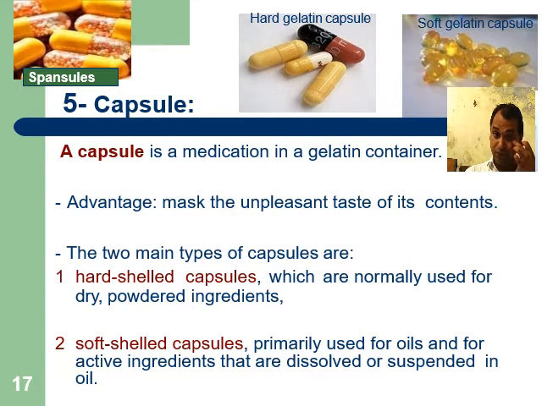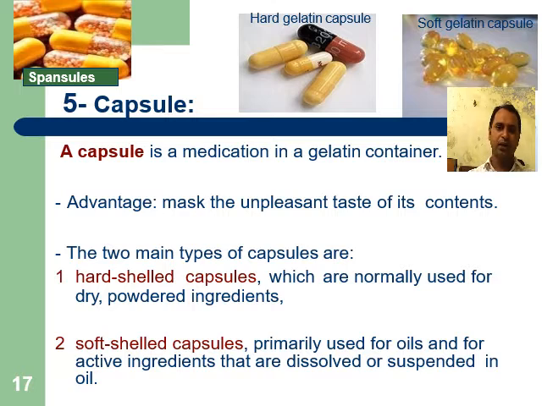Capsules are made up of a gelatin shell or gelatin container. A capsule shell is divided into cap and body. Inside the body, we fill a dose either in liquid or solid form. Liquid means liquid drops, and solid means granules or powder form.